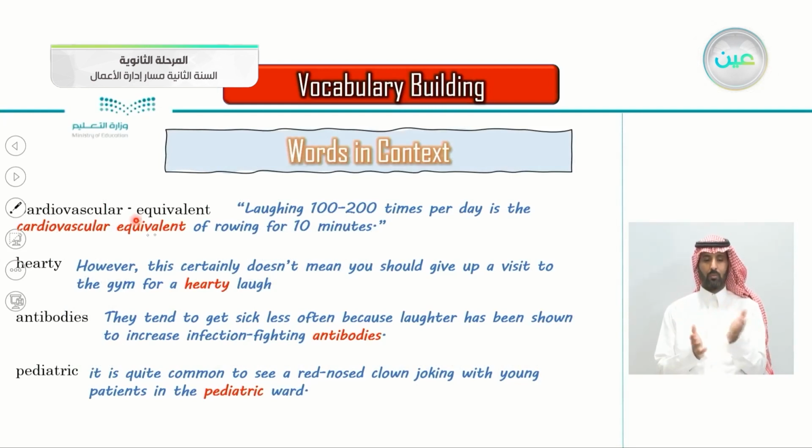Cardiovascular and equivalent. Laughing 100 to 200 times per day is the cardiovascular equivalent of rowing for 10 minutes. Hearty. However, this certainly doesn't mean you should give up a visit to the gym for a hearty laugh. Antibodies. They tend to get sick less often because laughter has been shown to increase infection fighting antibodies. Pediatric. It is quite common to see a red-nosed clown joking with young patients in the pediatric ward.